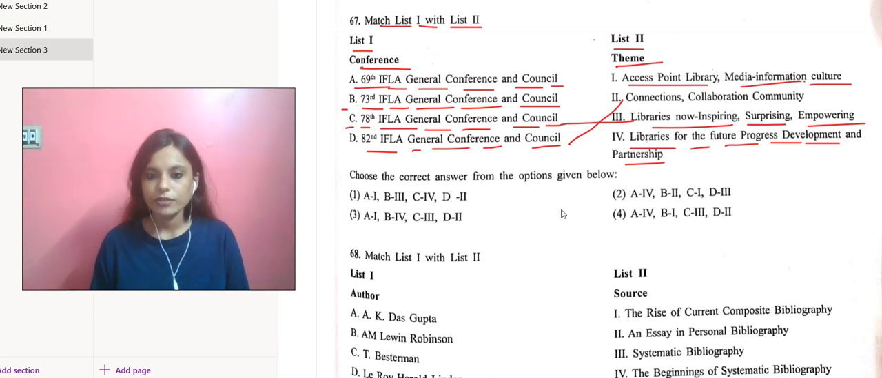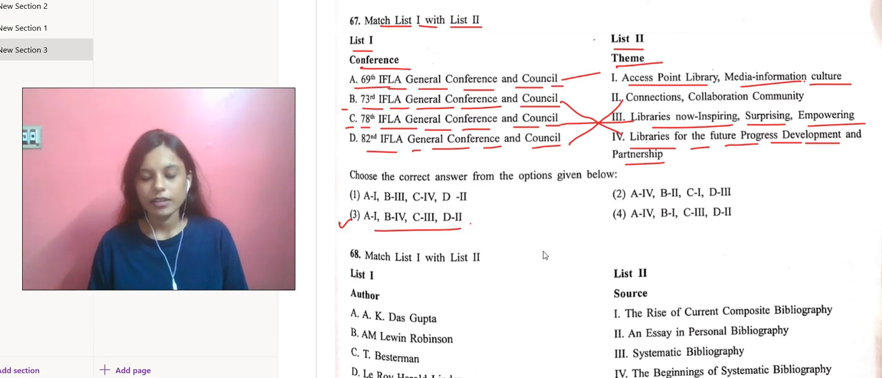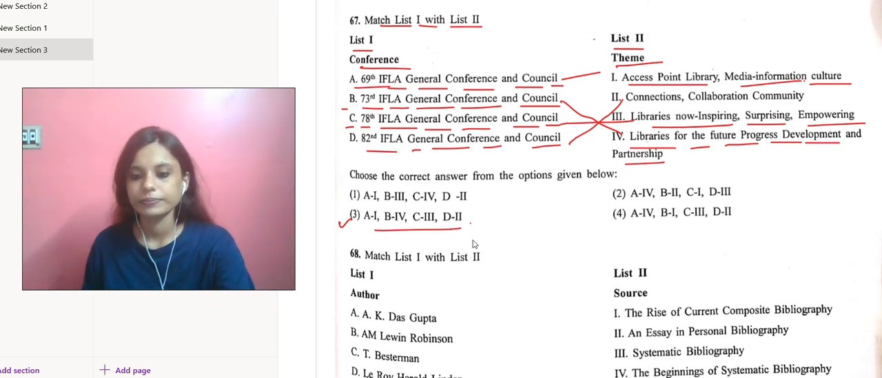So yes, we have got here A1, B4, yes, B4 isn't it? B4, then C3 and D2. D2, C3, yes, this one. Option 3. So that's it, our correct answer is that one. Let's move over to the next question.